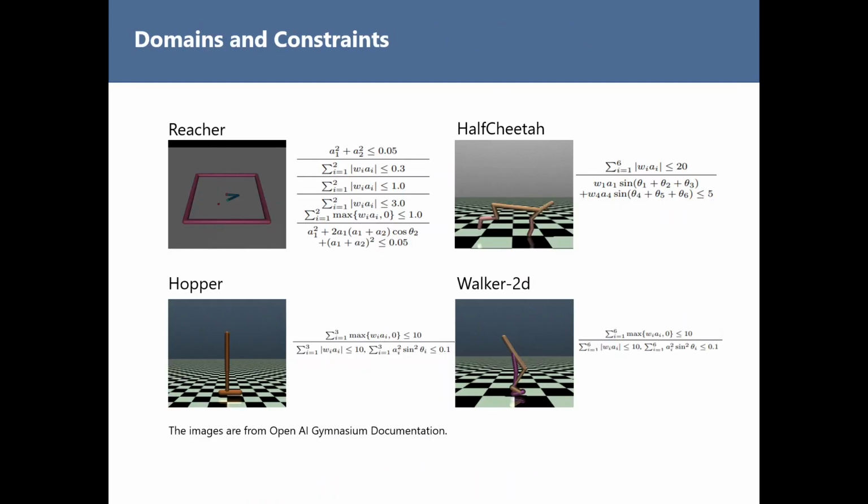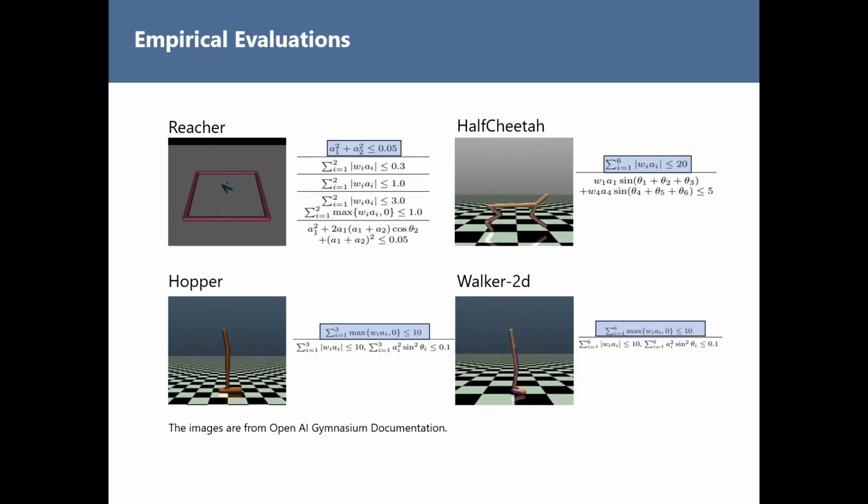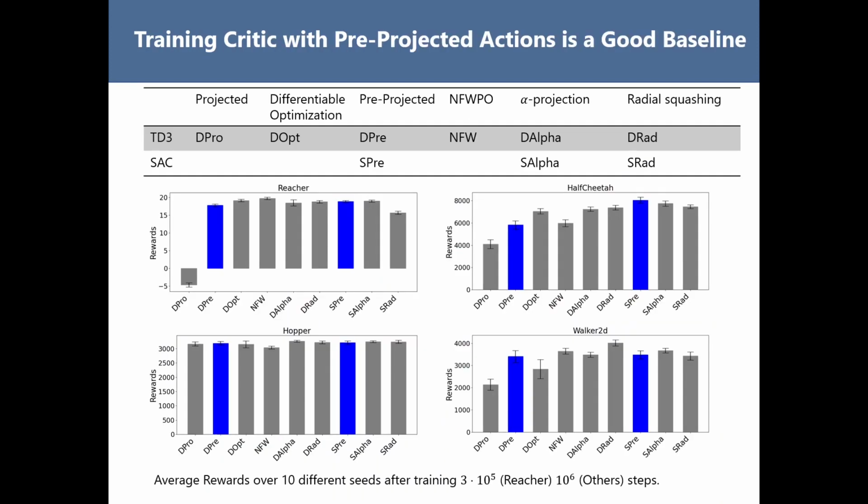For our evaluations, we used simulated robotics environments from OpenAI Gymnasium. For each environment, we considered different constraints inspired by power and torque constraints of robots. The results I'm going to show next are based on these constraints. Here are some results from our evaluations. The plot shows average returns after the training process.